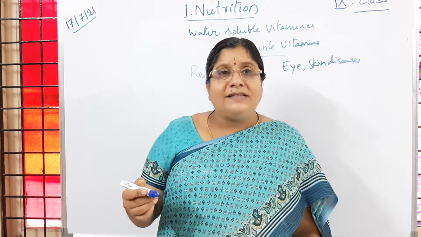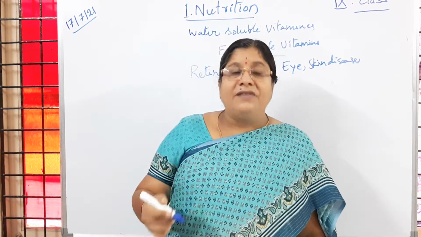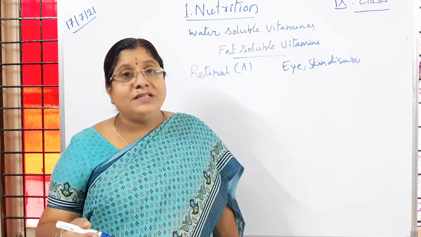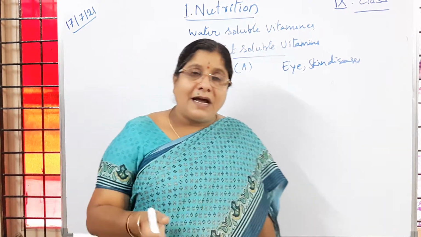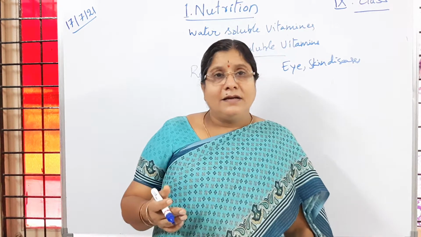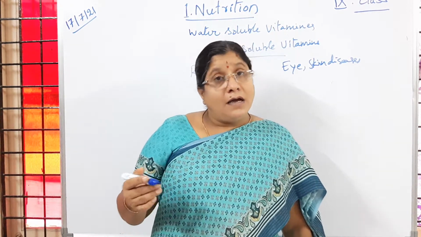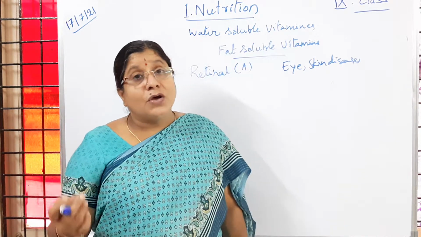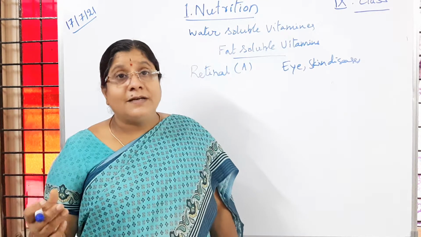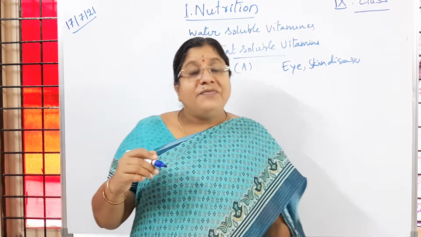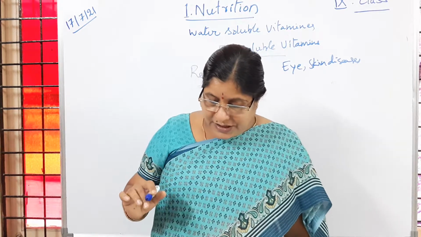Why is it like that? Because there is vitamin A deficiency in their food, in their body. Is it clear to children? Because of that they can't see. If a proper diet is given at the right time with vitamin A rich foods, it helps. Nowadays vitamin A is also given in the form of injections to children, so that the deficiency of vitamin A will be controlled. Is it clear to children?